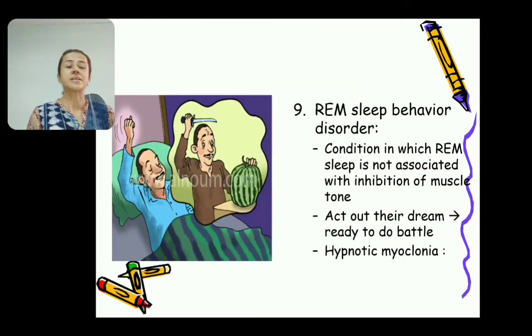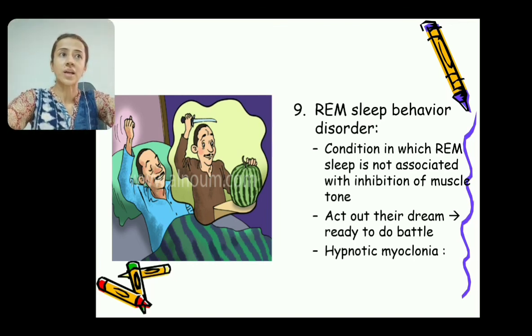Next is REM sleep behavior disorder. Here, it is a newly recognized condition. In this condition, REM sleep is not associated with a decrease in muscle tone. Instead of that, the person starts acting in the dream. So the person starts behaving as if he or she is a part of a dream, so he acts out that dream.